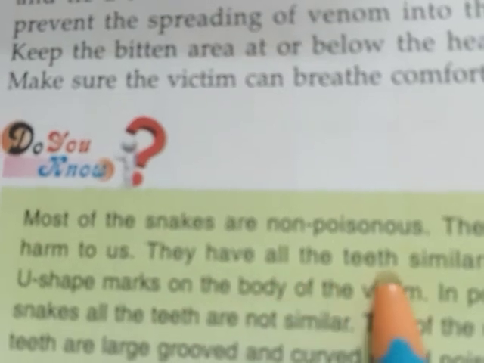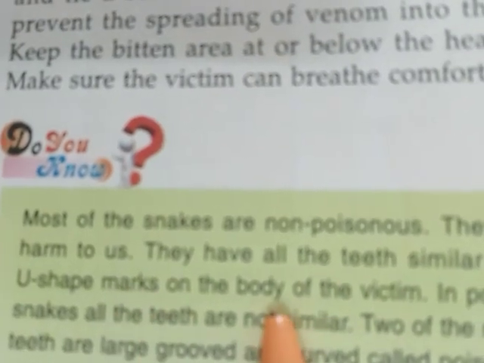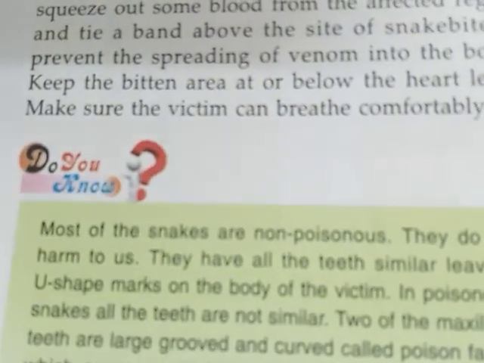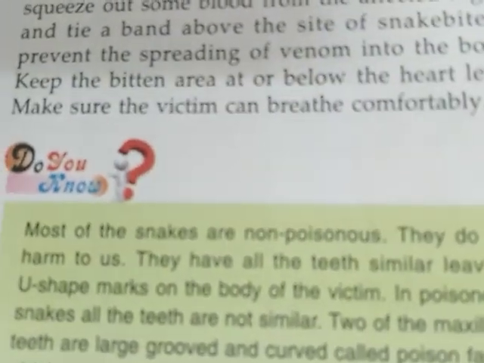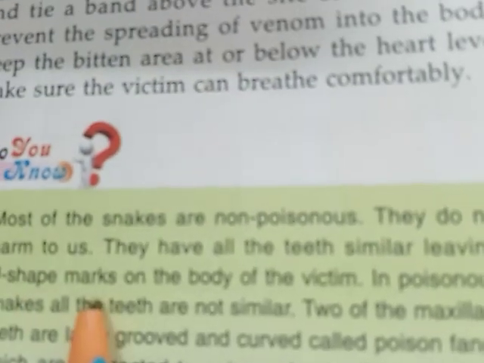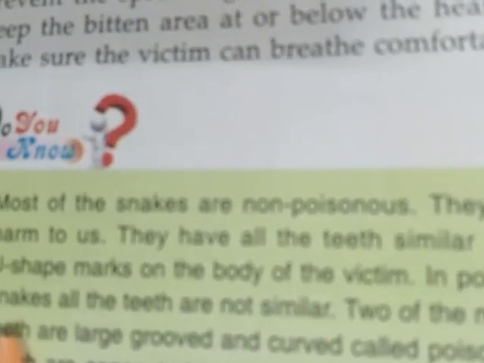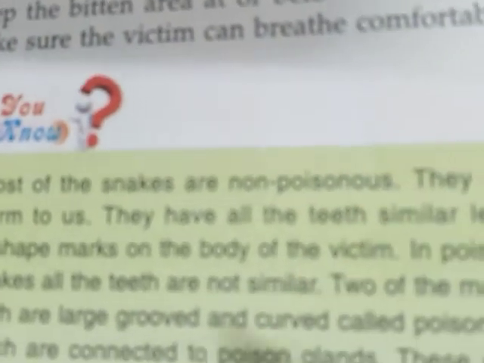They have all the teeth similar, leaving U-shaped marks on the body of the victim. So see, in the non-poisonous snake, all the teeth are similar. They are of similar size and shape, and when they bite anyone, they leave a U-shaped mark on the body. In poisonous snakes, all the teeth are not similar. See, this is the difference between a poisonous snake and a non-poisonous snake.